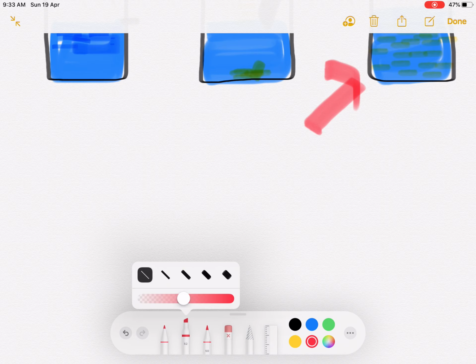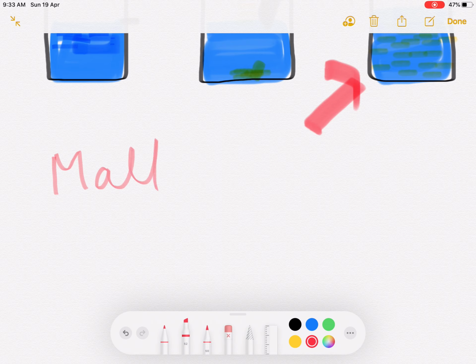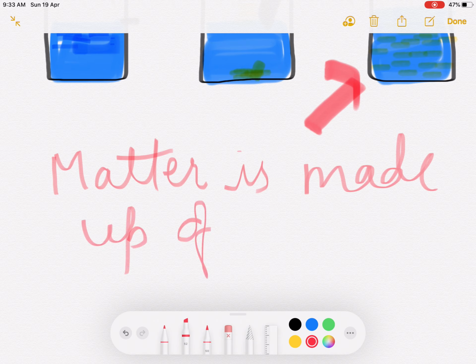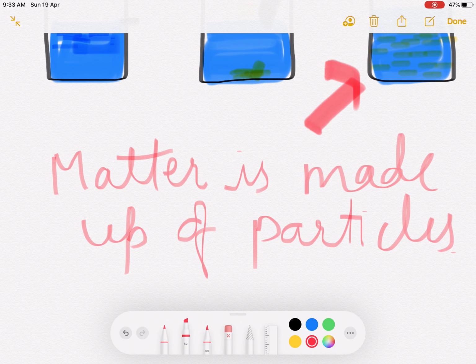You can say matter is made up of particles. Got it?